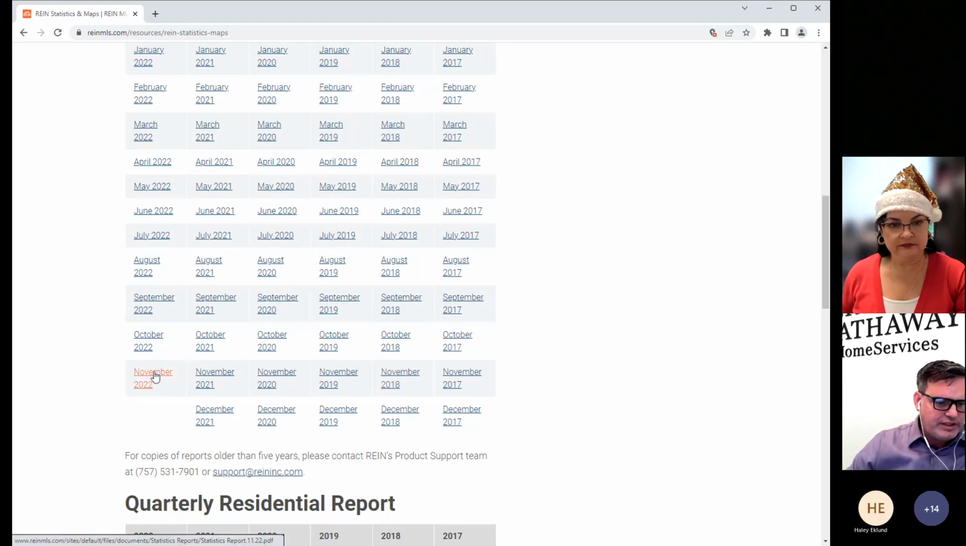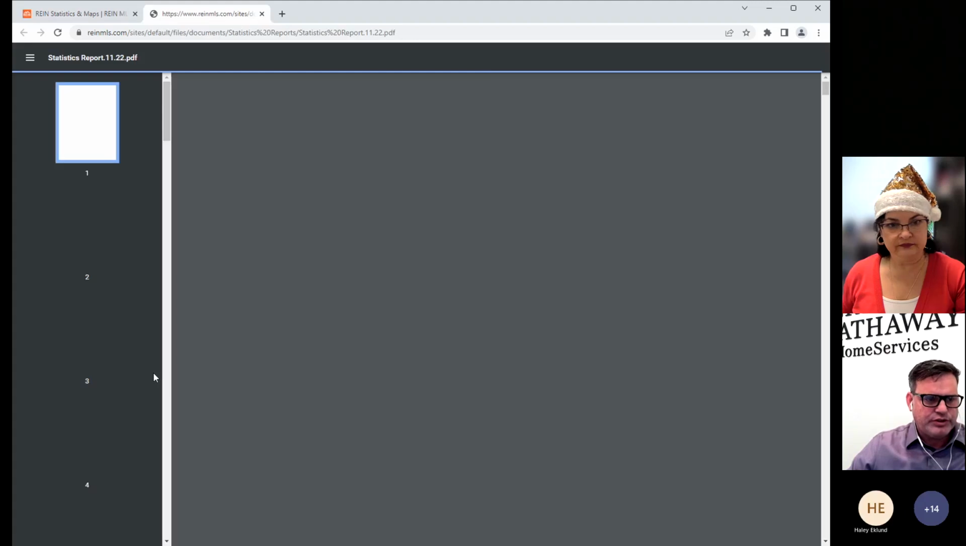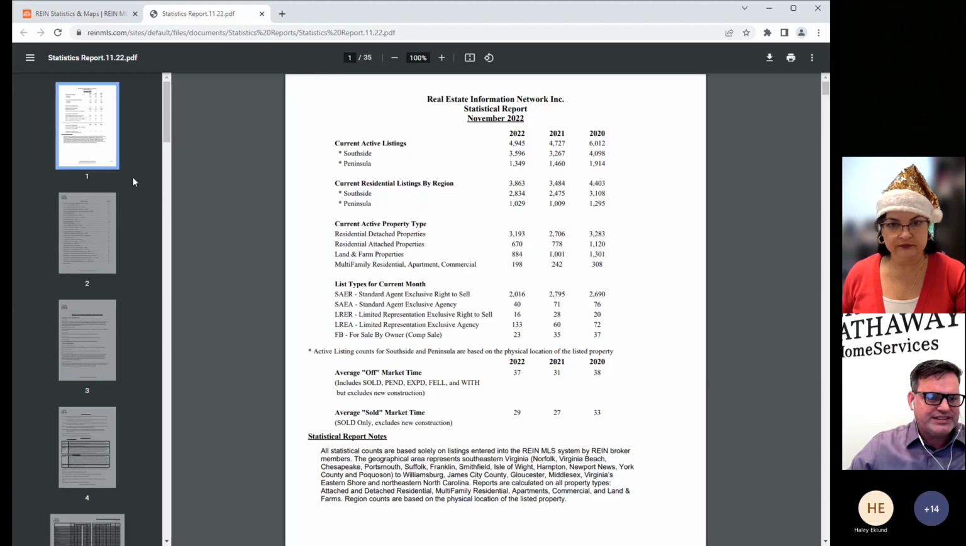So let me just click on one of these. I'll go November 2022, just so you guys can see what we got here. This is a 35-page report. It is pretty much the same. So if you get accustomed to this report and you know you want to go to a certain page, you can pretty much always go to that certain page to get the information you're looking for.